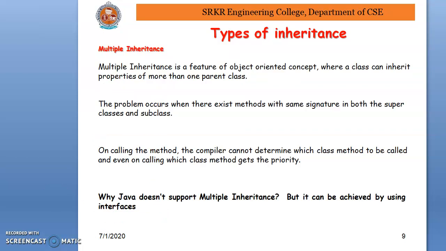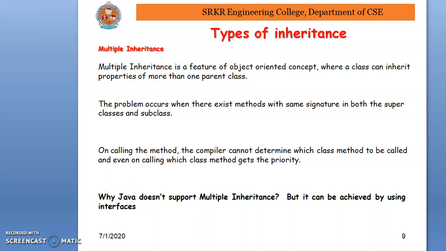Coming to multiple inheritance. In multiple inheritance, a class can inherit properties of more than one parent class. The problem occurs when there exists a method with the same signature in both the superclasses. We can understand this statement first. That means in this particular multiple inheritance, one class will use two parent classes. Suppose the two parent classes have the same method name, we have a problem. So multiple inheritance is not supported by Java, but it can be implemented by using interfaces.